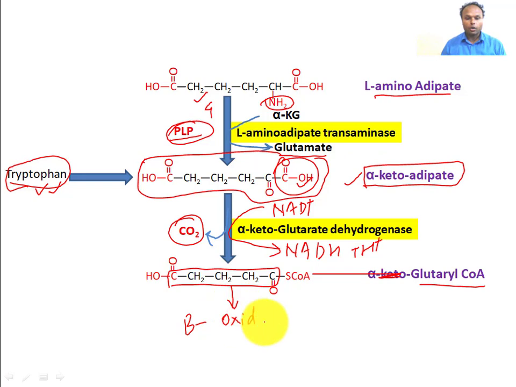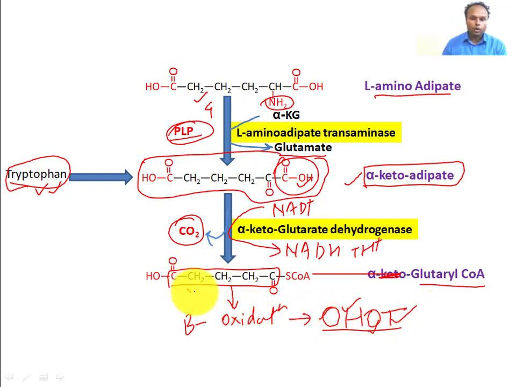Beta oxidation is a process of 4 consecutive reactions that is defined by the mnemonic OHOT: oxidation, hydration, oxidation, and thiolysis.